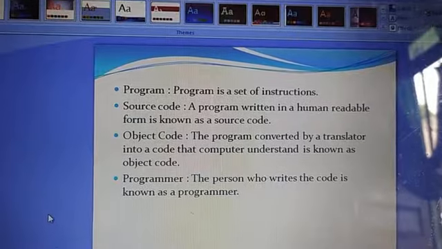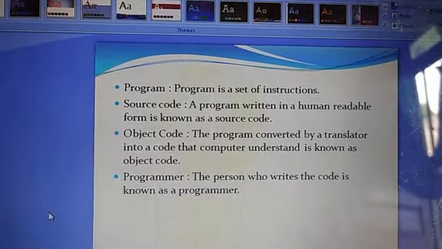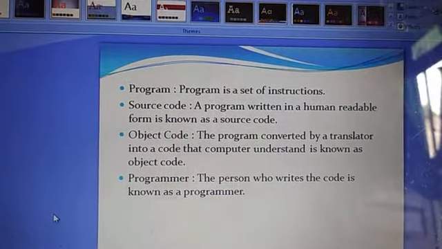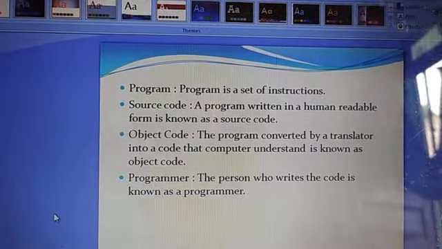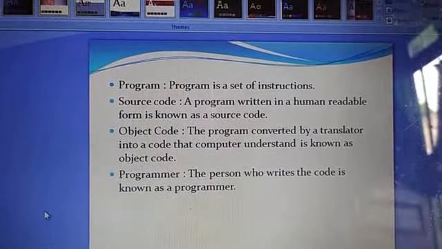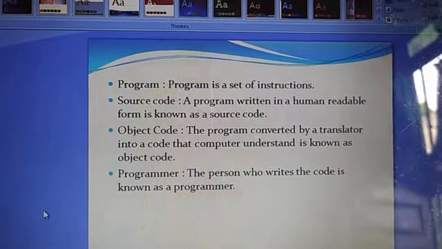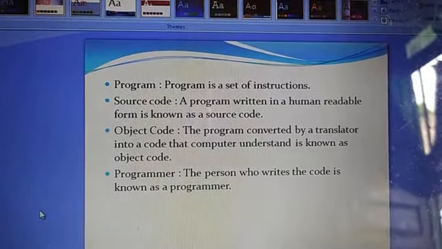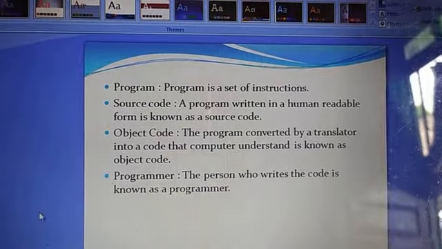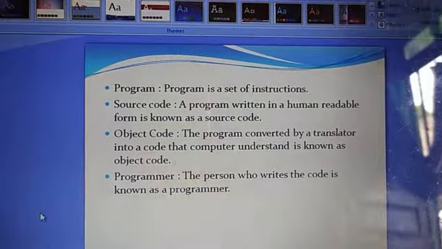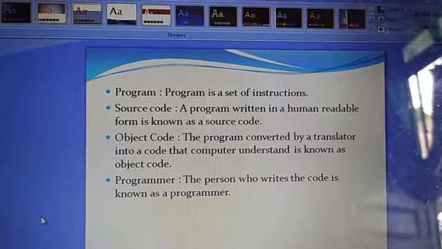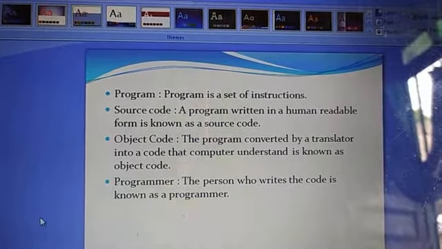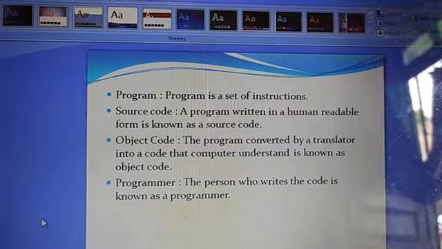Now the computer doesn't directly understand that code. The computer understands only 0 and 1. So that code we have to convert into the form of 0 and 1. That is known as object code. So object code is code that is converted by a translator into a form that the computer understands. Now programmer: the person who writes code is known as a programmer.